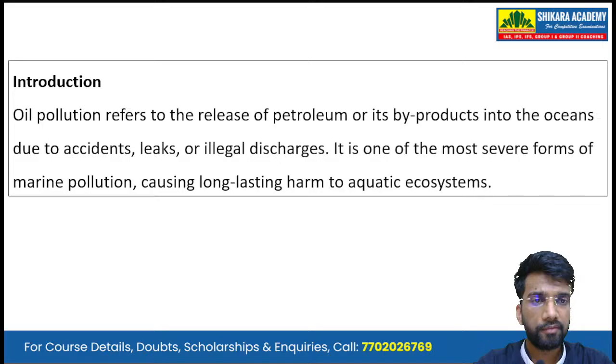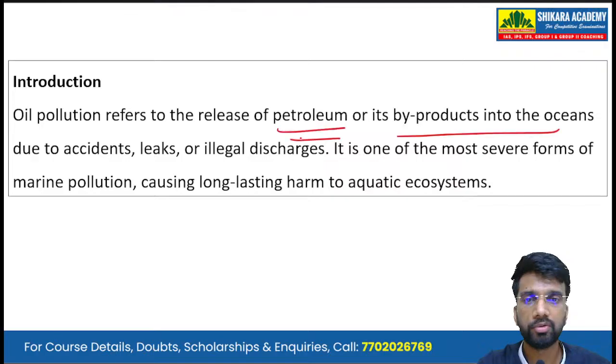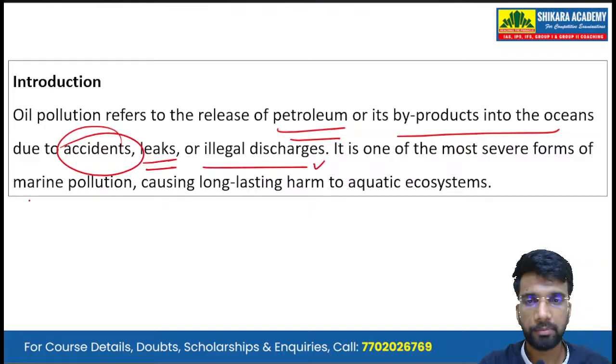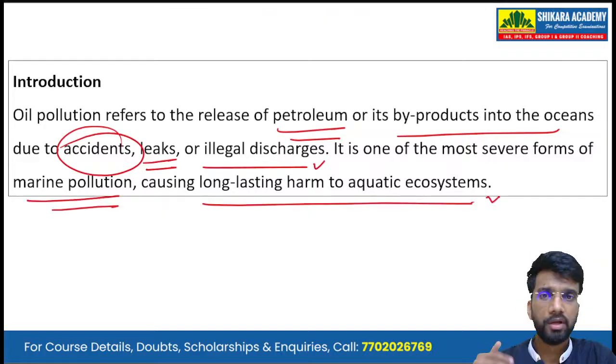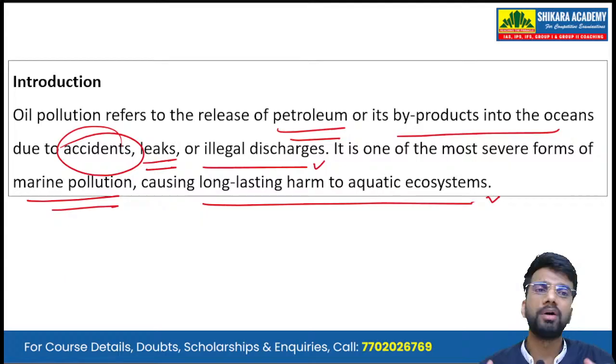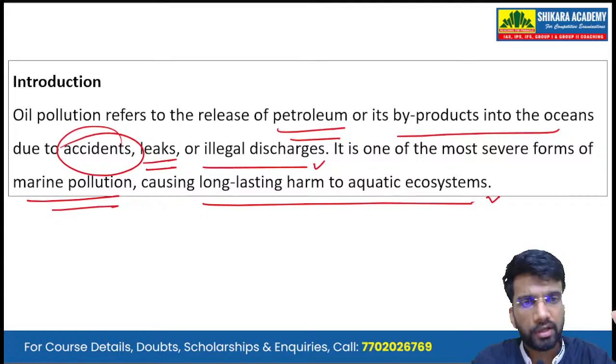So starting with the introduction, oil pollution refers to the release of petroleum or its byproducts into the oceans due to accidents, leaks or illegal discharges. It is a form of marine pollution causing long lasting damage. So oil pollution is the release of petroleum, crude oil or its byproducts into the oceans. Okay, it can be due to an accident.